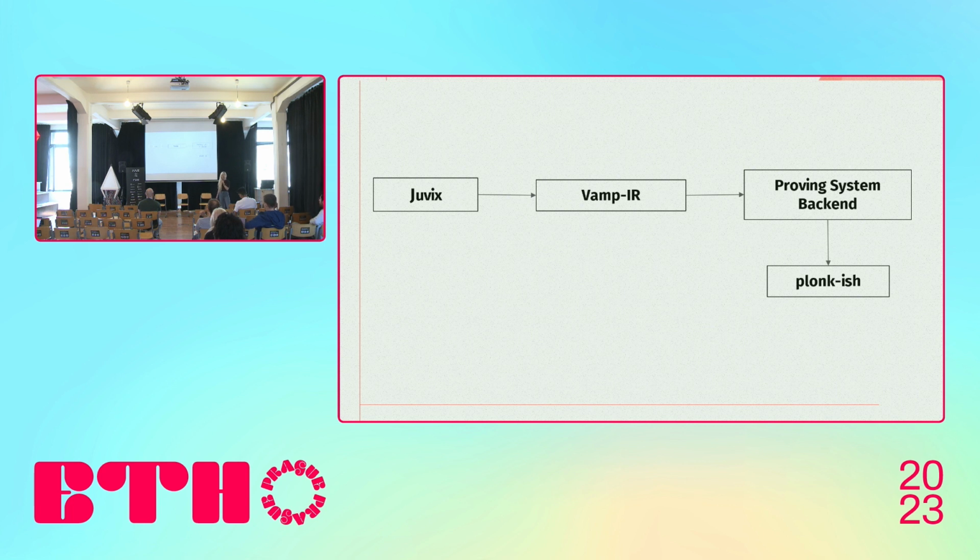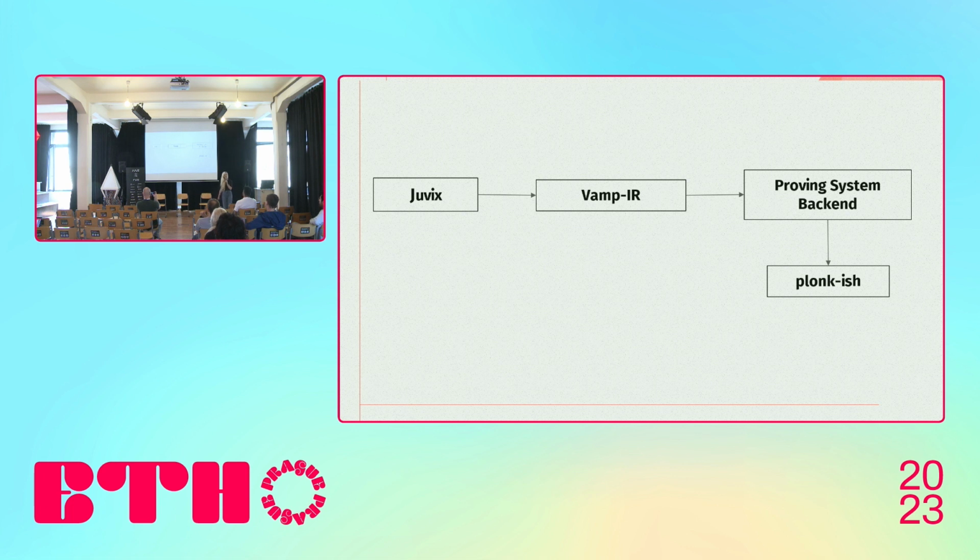So Juvix is a high-level language, so you can write your application using the language. And as it's flexible in backends, one of the compilation targets would be Vampire, which is an in-house language we use in Anoma for writing arithmetic circuits for zero-knowledge proofs. And Vampire being a flexible language itself, it could compile to different proving system backends, such as Halo2 or Plonk.